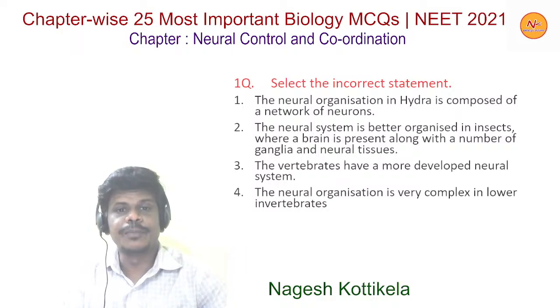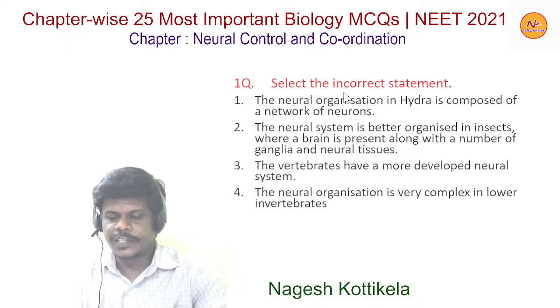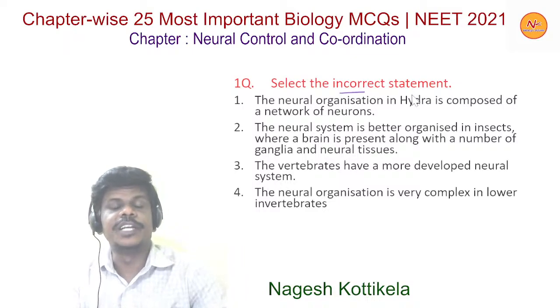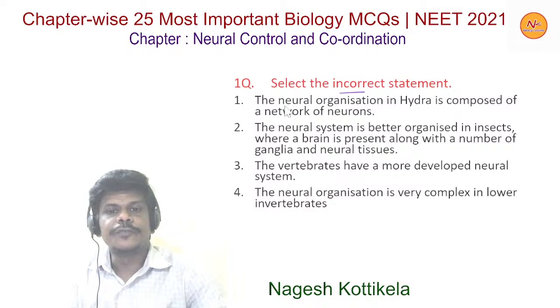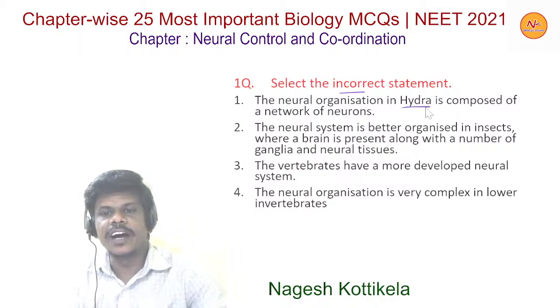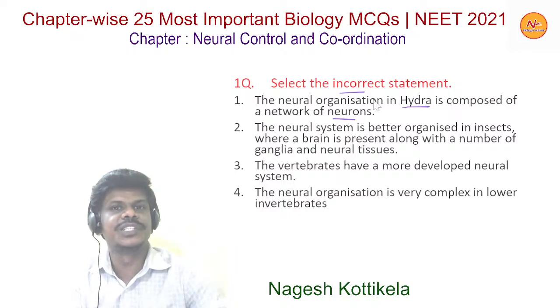Question number 1. Select the incorrect statement. The first option, the neural organization in Hydra is composed of a network of neurons.